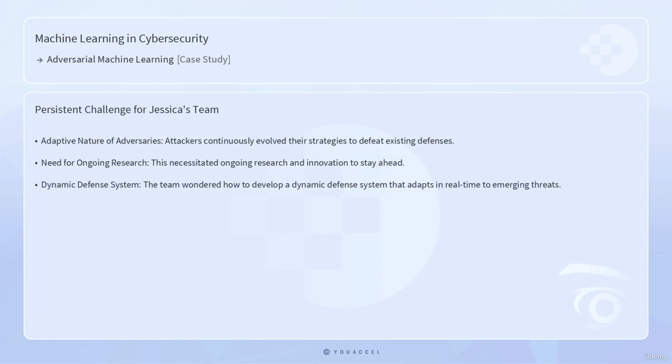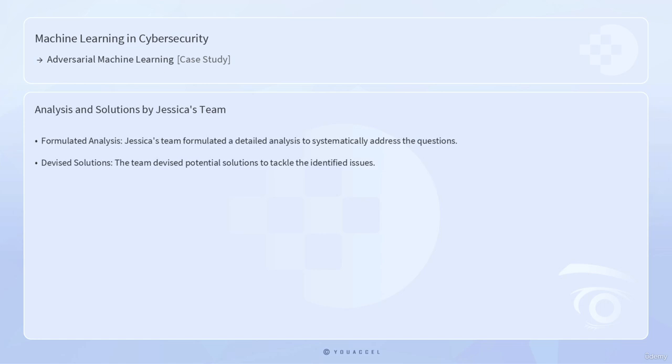Despite their progress, Jessica's team faced a persistent challenge: the adaptive nature of adversaries. Attackers continuously evolved their strategies to defeat existing defenses. This necessitated ongoing research and innovation to stay ahead. The team wondered, how can they develop a dynamic defense system that adapts in real time to emerging threats? To address these questions systematically, Jessica's team formulated a detailed analysis and devised potential solutions.